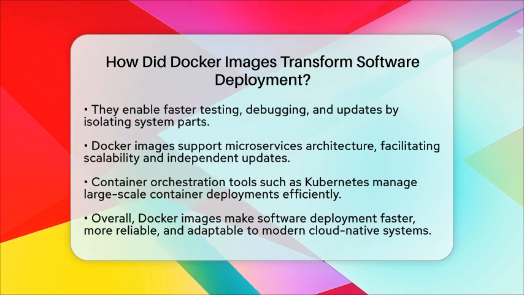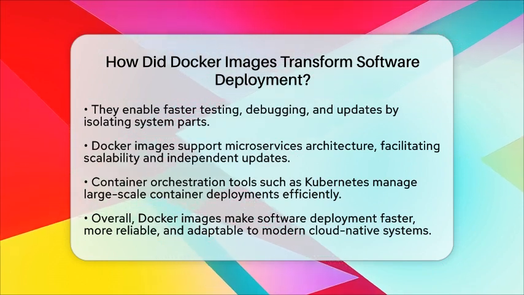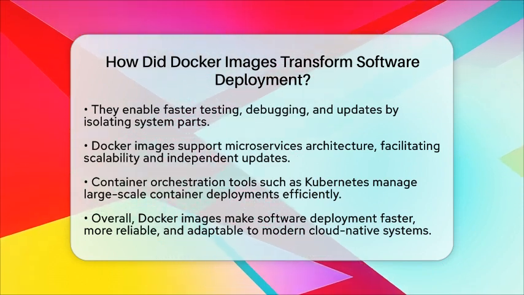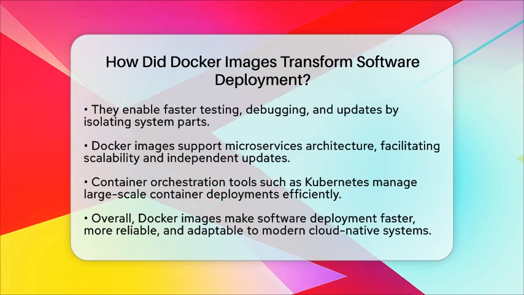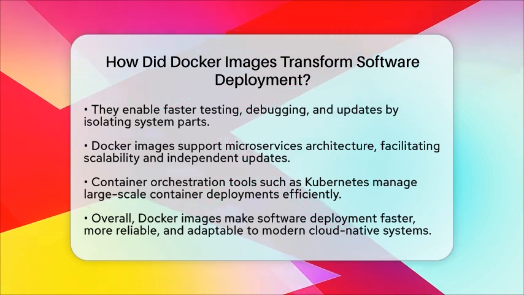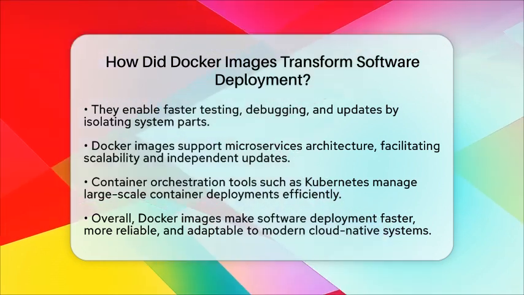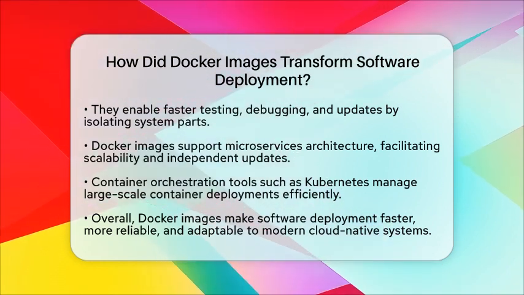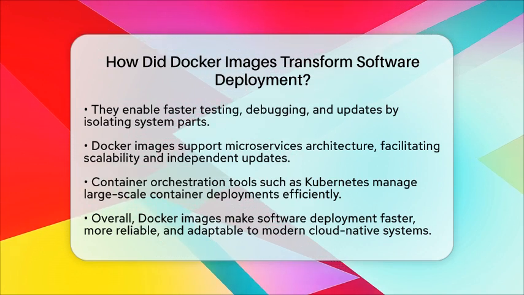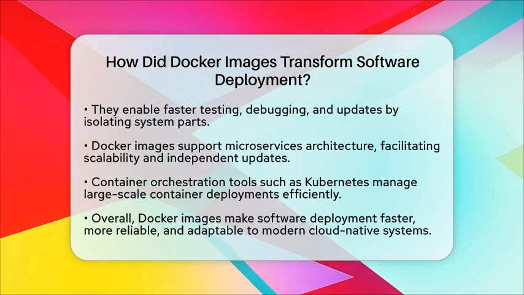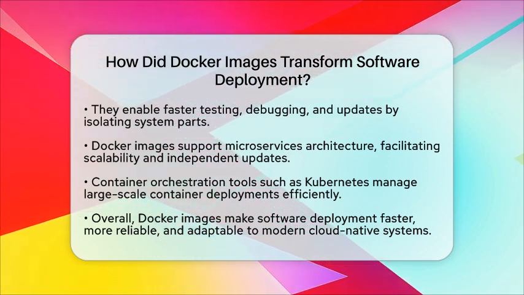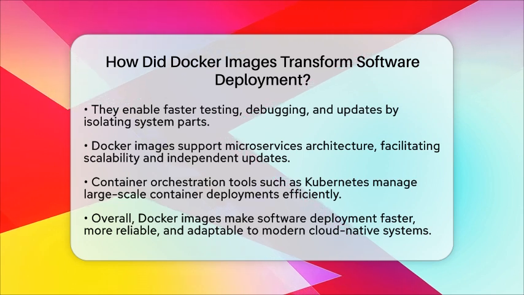recovery. In summary, Docker images changed software deployment by making it faster, more reliable, and easier to manage. They provide a consistent way to package applications and their dependencies, which helps bridge the gap between development and operations. This innovation supports scalable, cloud-native applications and makes back-end development more flexible and efficient.